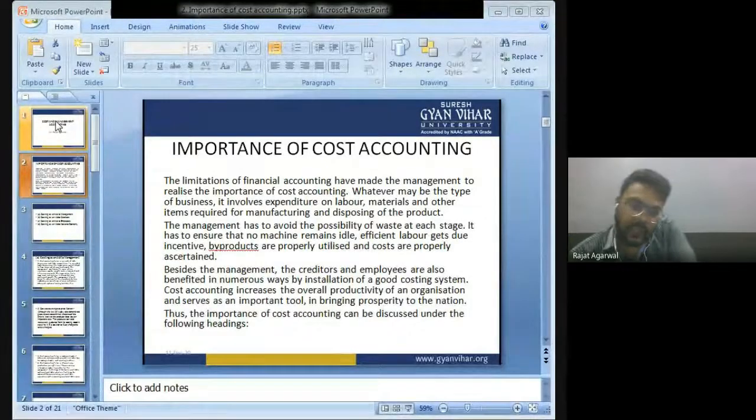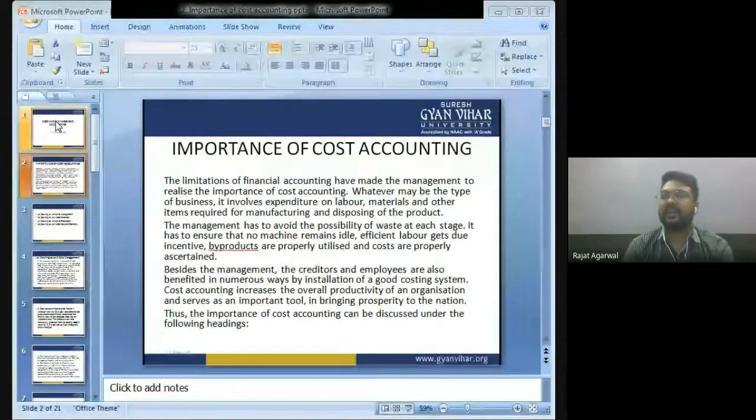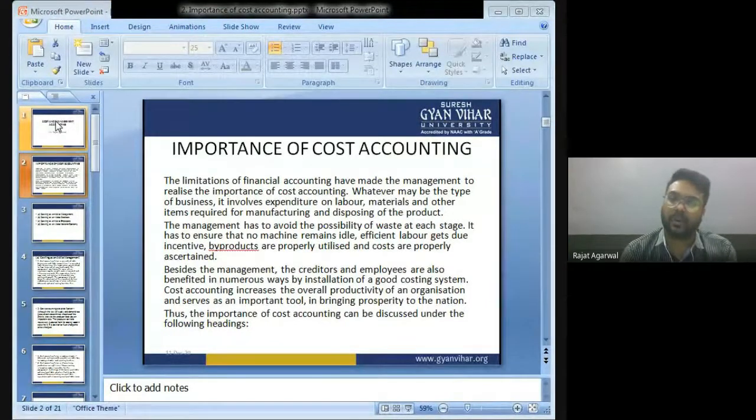Importance of cost accounting. What is the importance of cost accounting? The limitations of financial accounting have made the management realize the importance of cost accounting. Whatever may be the type of business, it involves expenditure on material, labor, and items required for manufacturing and disposing of a product. Whatever product you manufacture, whatever service you provide, you have to incur expenditure on labor, material, and other overhead.